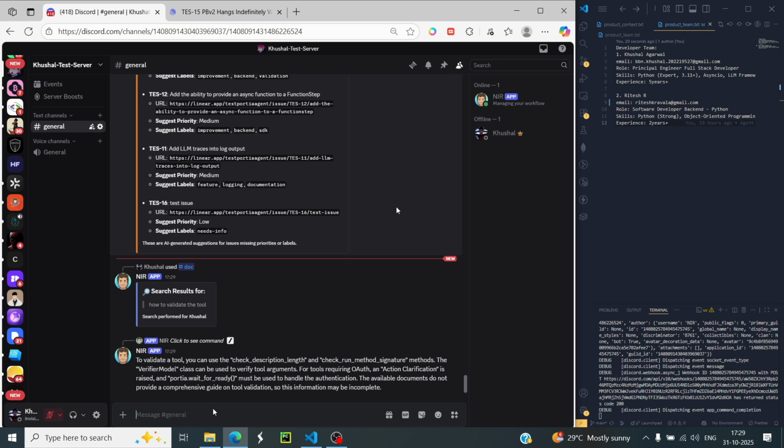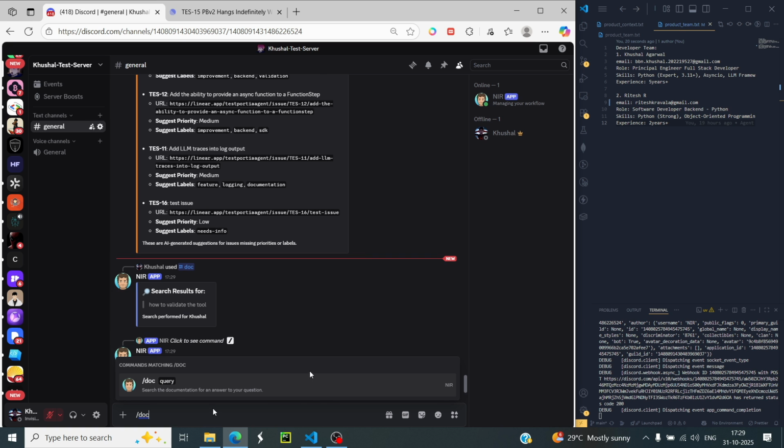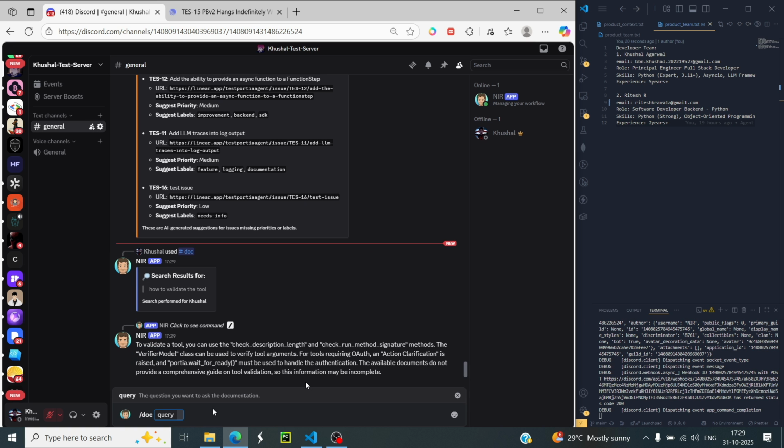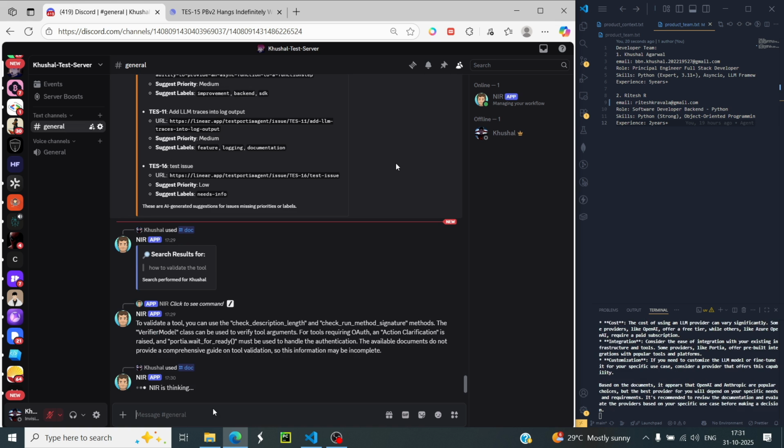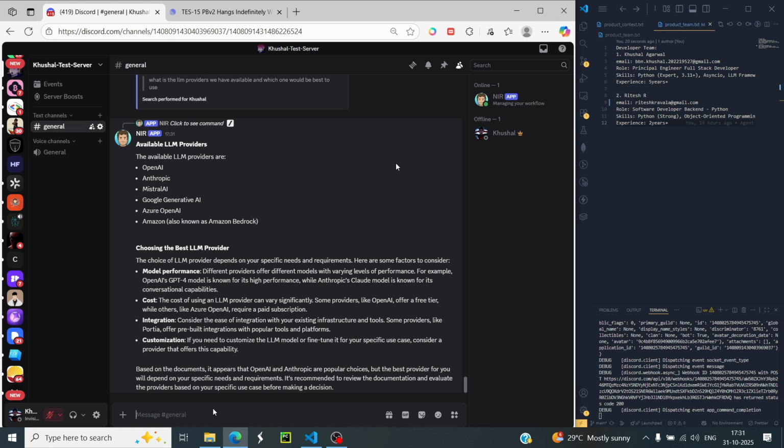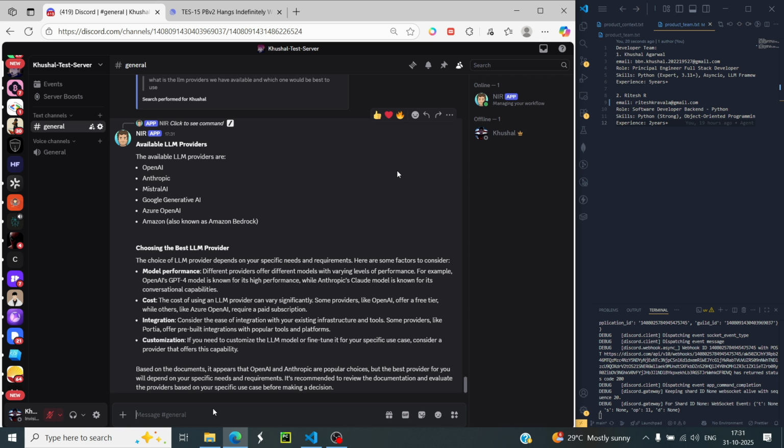Now let us say I am a stakeholder and I have a question. We can see that it has answered the stakeholder's question. It first visited the product context knowledge base, gathered the information, and based on the context, answered the stakeholder.